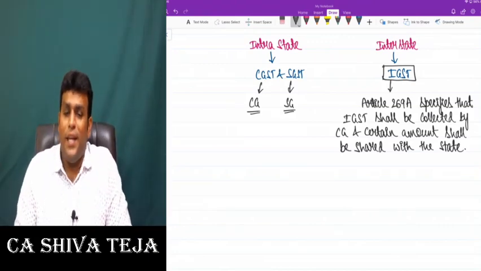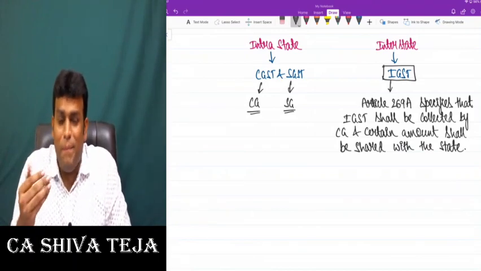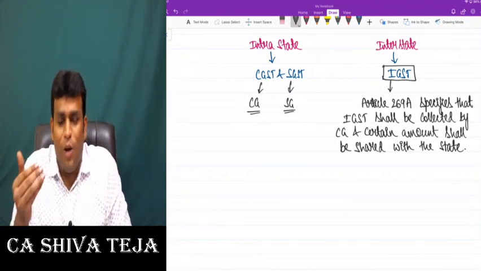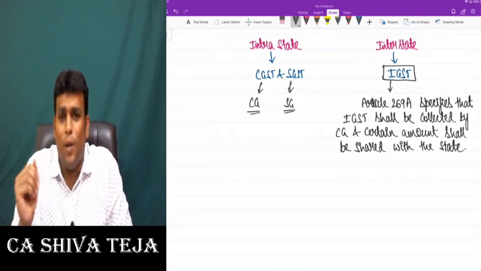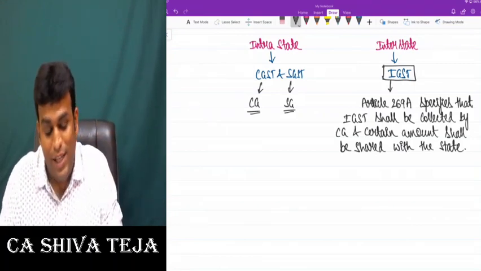So friends, in case of intrastate supply, what do we charge, my dear friends? CGST and SGST. And the CGST part will be taken by the central government, and the SGST part will be taken by the state government. And for interstate supply, what do we charge? We charge something called IGST.